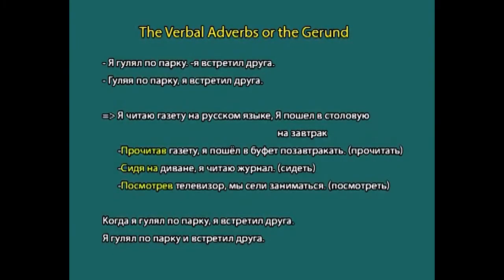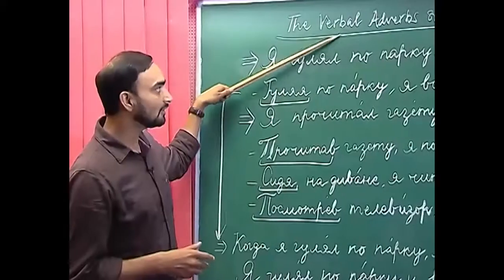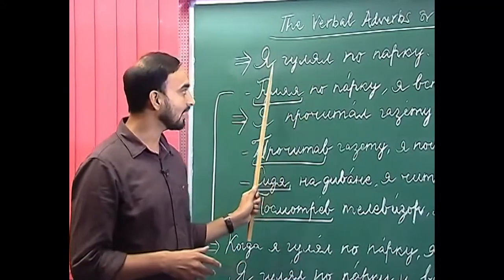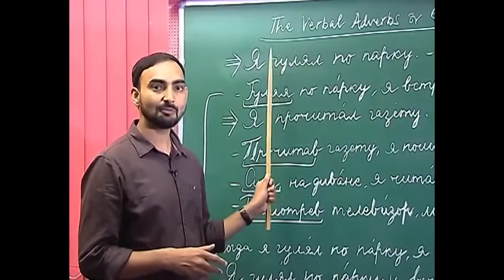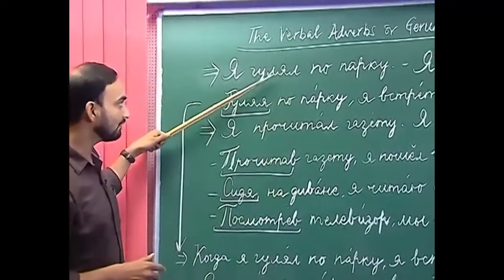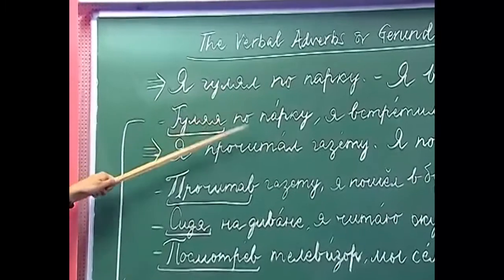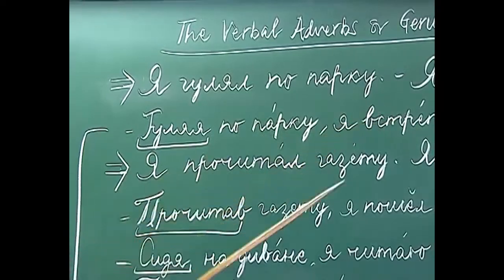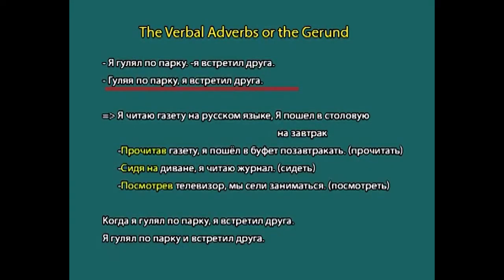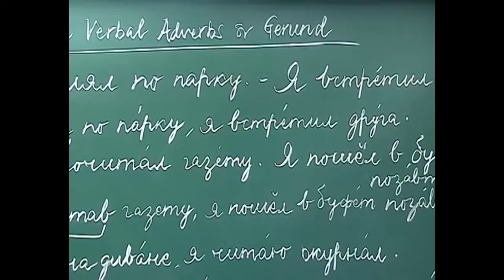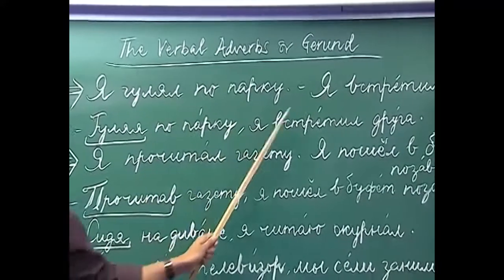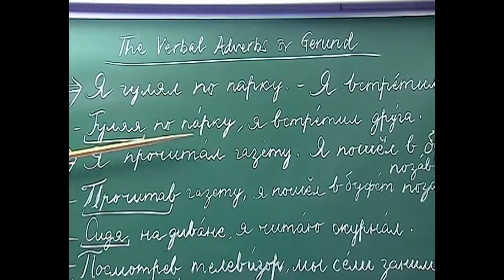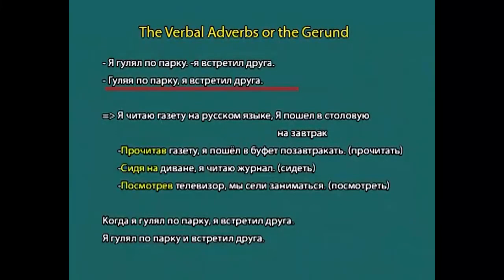So, how will you say that? We will use a verbal adverb which will be derived from the verb гулять, and as you know that гулять is an imperfective aspect. So, when we derive the verbal adverb from an imperfective aspect, it denotes the simultaneous action. Гуляя по парку, я встретил друга. So, while taking a walk in a park, I met a friend. So, here as you can see, when we translate this sentence, we are saying that these two actions took place